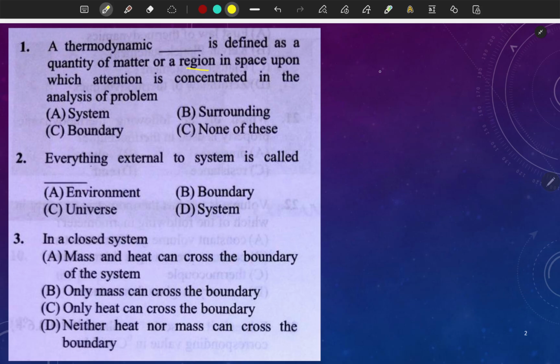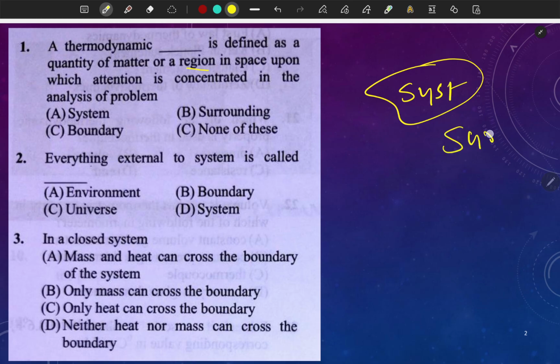So we have understood that we have a system and we have a surrounding, right? And in between system and surrounding we have this boundary, right? So system is that in which attention is concentrated, and system plus surrounding is called universe. So the answer will be A part.